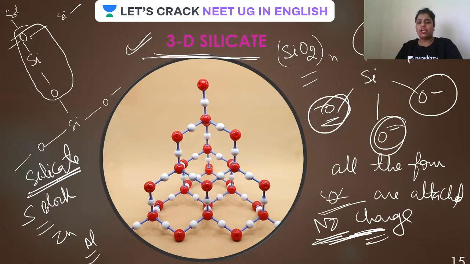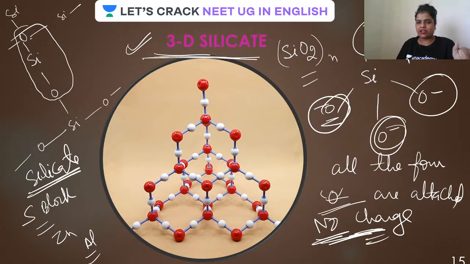Suppose if you talk about 3D silicates like feldspar, quartz and zeolite, these are easy, but at the same time, ultramarines and tridymite, cristobalite, these are the very typical names. Don't worry, I'll bring one video very soon, how to recall those difficult names so that whenever they come in exam, there should not be any negative marking. So you'll get a video on the names of examples of silicates very soon.